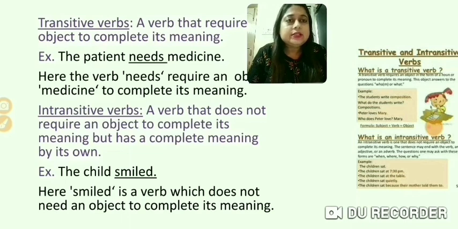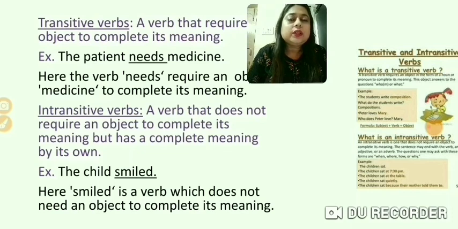So we studied just now that a verb that requires an object to complete its meaning is called as transitive verb. So if I see over here, the patient needs. Now what does he need? Because if simply we say the patient needs, it does not have a complete meaning. So we need to supply an object to complete its meaning.